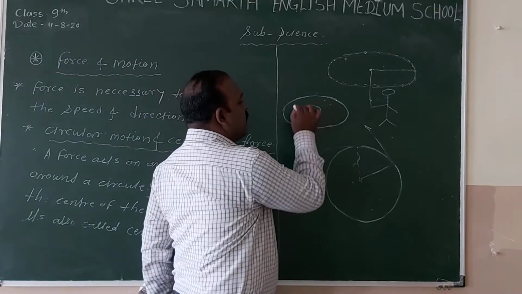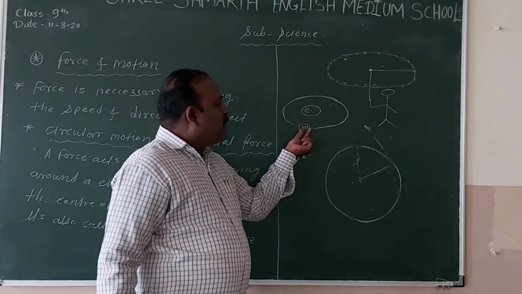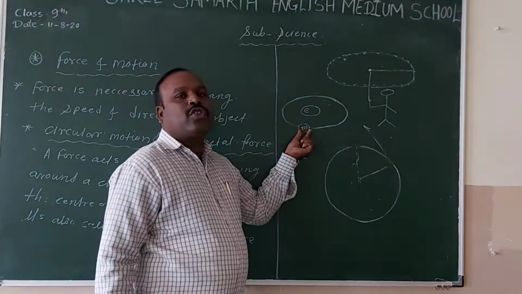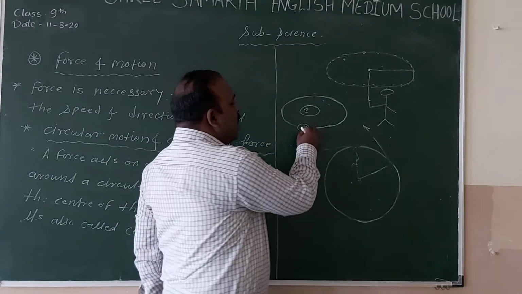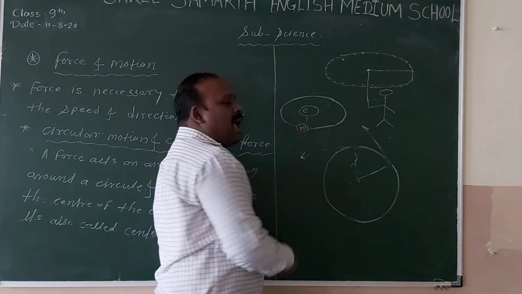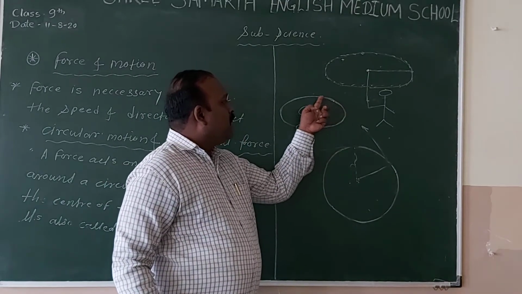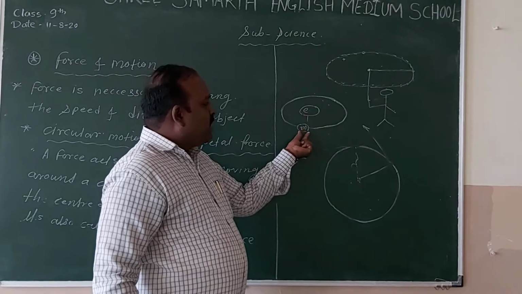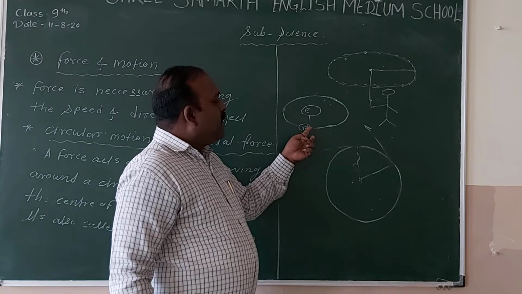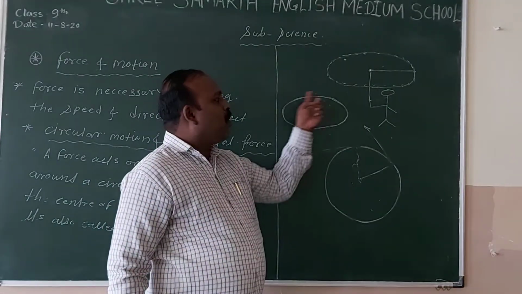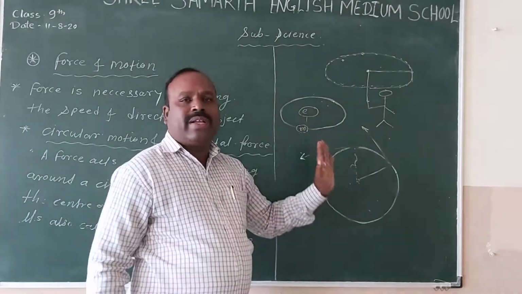Suppose this is the Earth, this is the moon, right? And the Earth applies a force on the moon. Applying a force on the moon means what? It attracts the moon towards its center, from all sides. And because of this attraction, the moon moves in a fixed orbit. As you can see, this is the Earth, this is the moon. The moon revolves around the Earth and it never changes its direction or its orbit. The path of the moon is fixed.